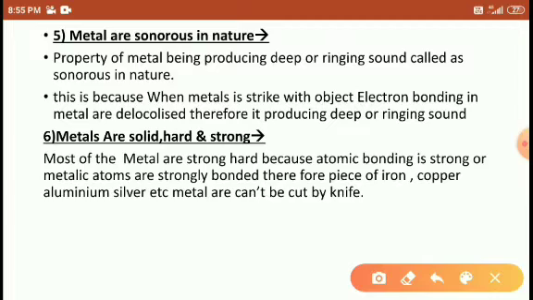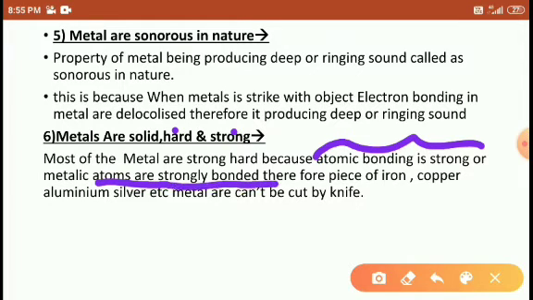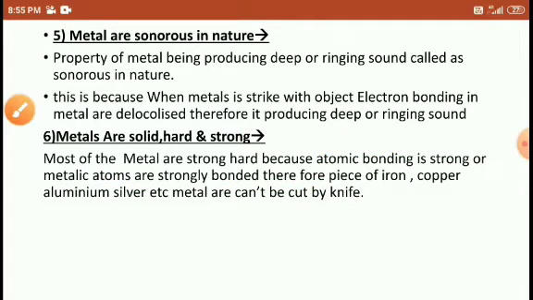So metals are hard and strong. Why are metals hard and strong? Because the atomic bonding is strong here. Metallic atoms are strongly bonded in a piece of iron, copper, aluminum, silver. The metal cannot be cut by a knife. Right. Like this, students. This is the metal.